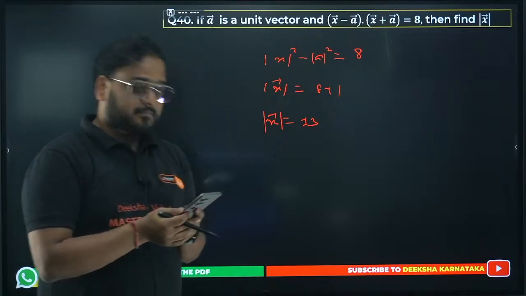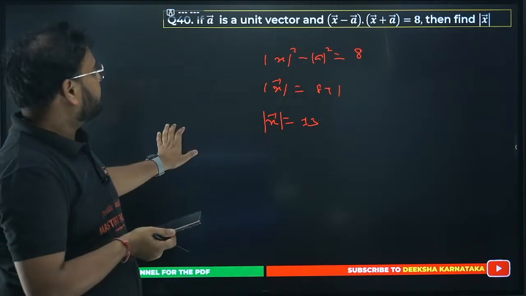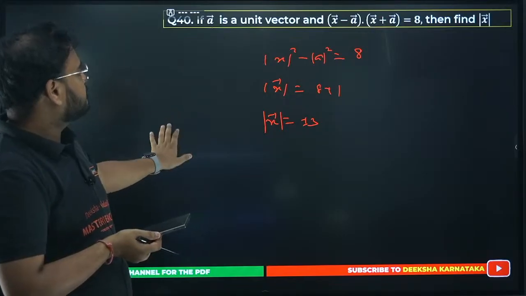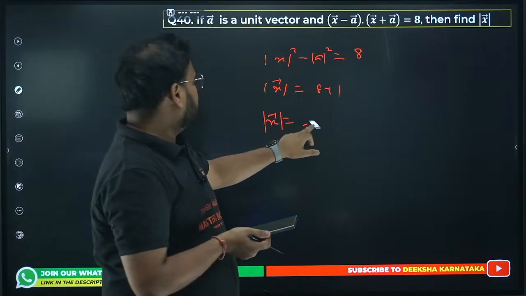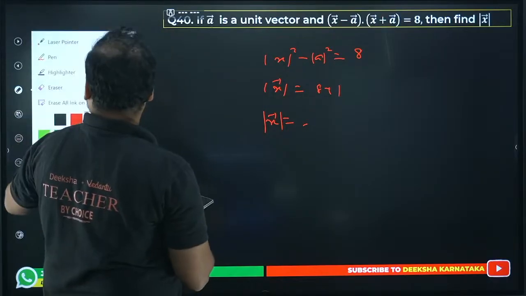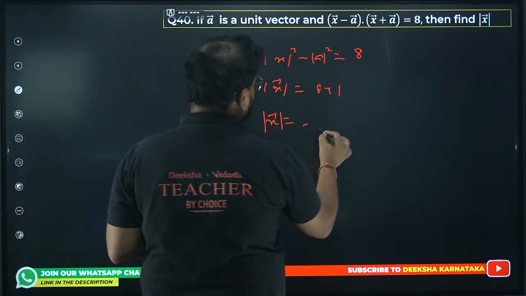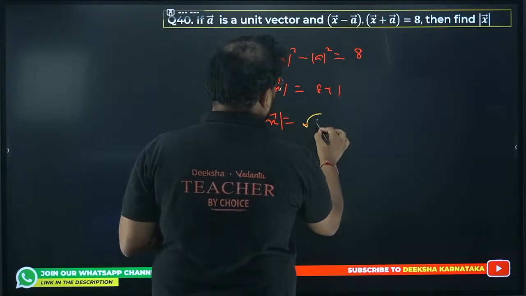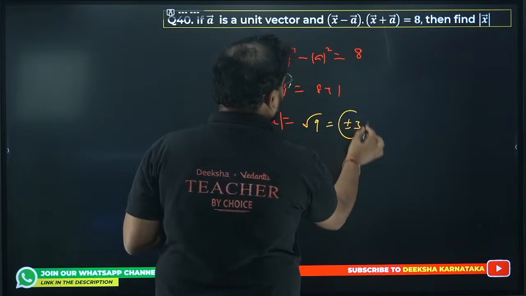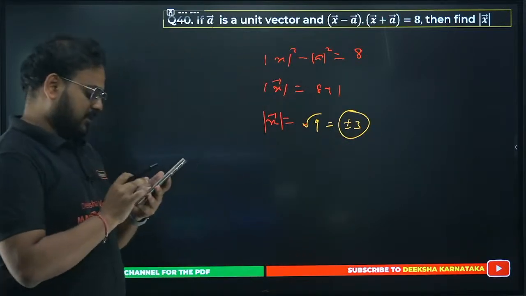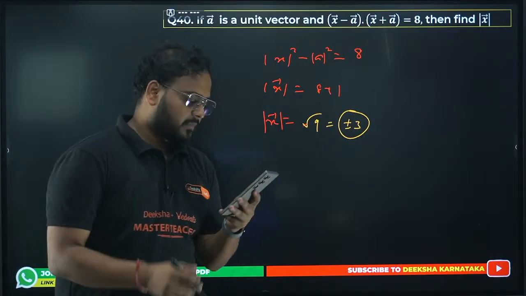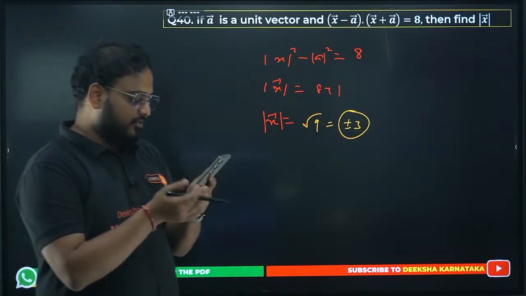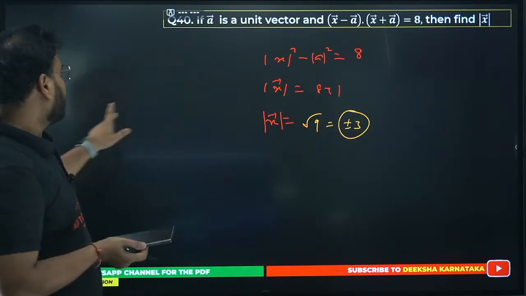Sorry, no, correct. This is going to be root of 9, right? So it can be both plus minus 3, no? It can be both plus minus 3. Why can't it be minus 3? Alan, can it be minus 3 as well? It can be, right? Okay.